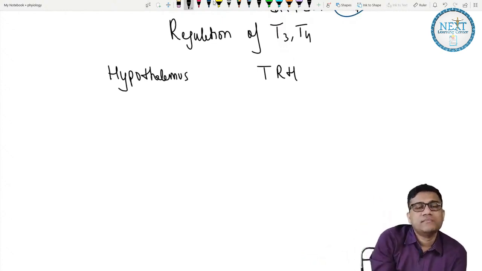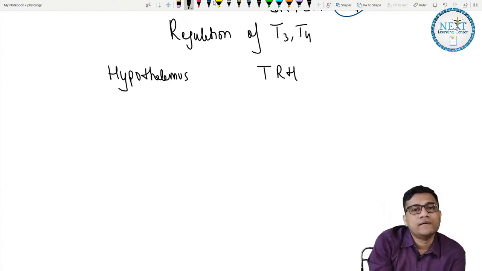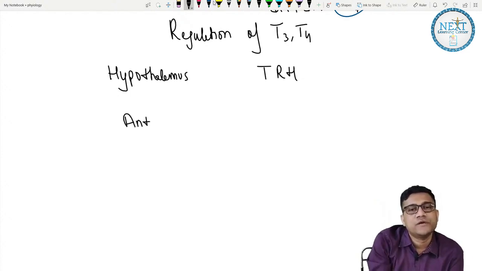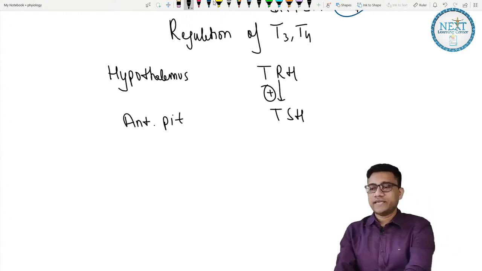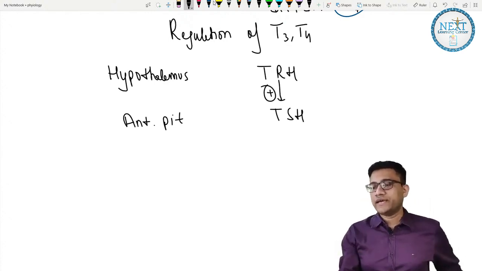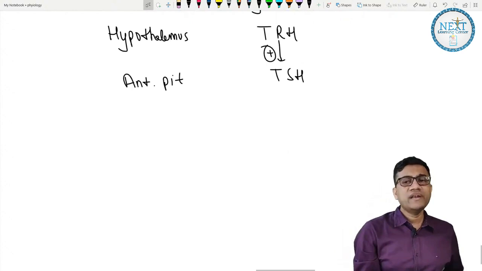Then we have the anterior pituitary, which releases TSH when stimulated.